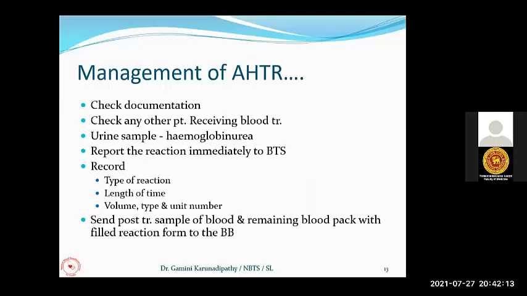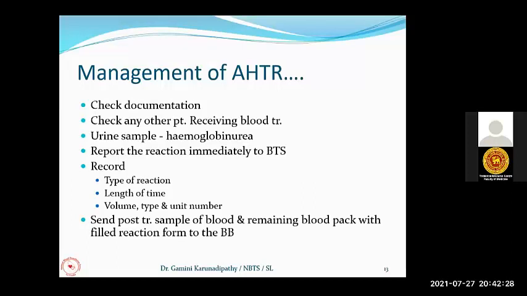So one thing is the urine sample for hemoglobinuria. You know that once there is intravascular hemolysis, free hemoglobin will be released into the urine. So take a sample and see the color.